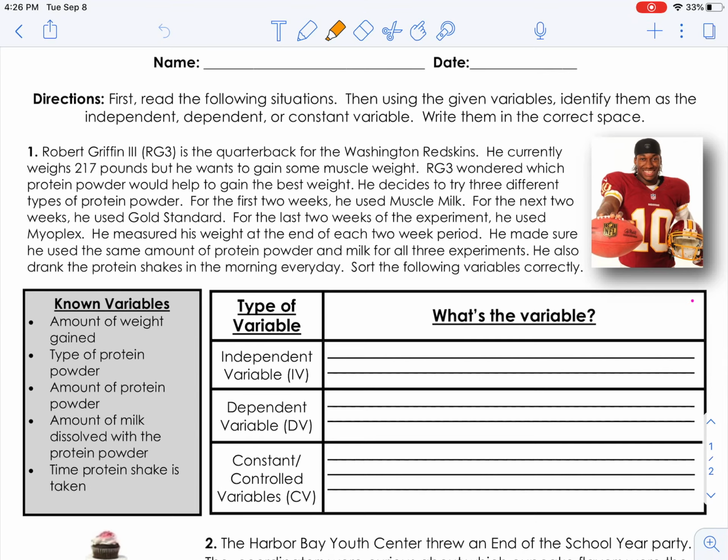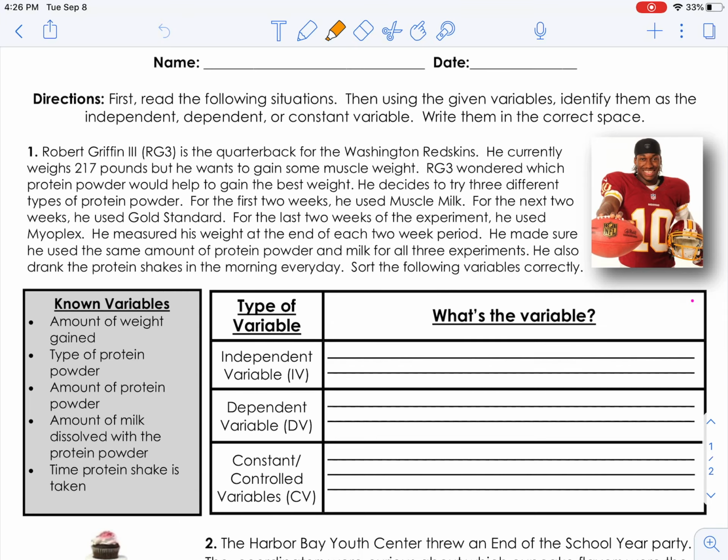Robert Griffin III is a quarterback for the Washington Redskins. He currently weighs 217 pounds, but he wants to gain some muscle weight. RG3 wondered which protein powder would help to gain the best weight. He decides to try 3 different types of protein powder. For the first 2 weeks, he used muscle milk. For the next 2 weeks, he used Gold Standard. For the last 2 weeks of the experiment, he used Myoplex.